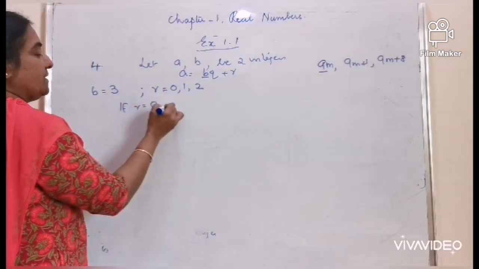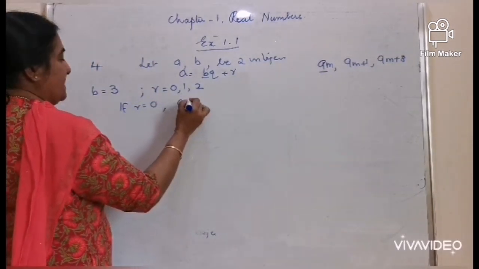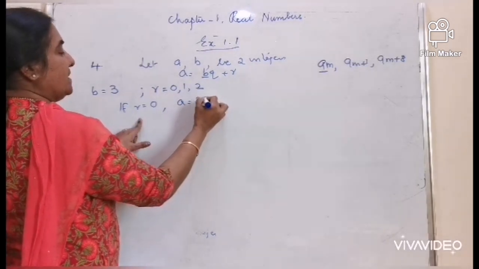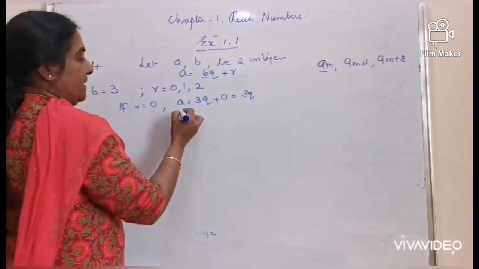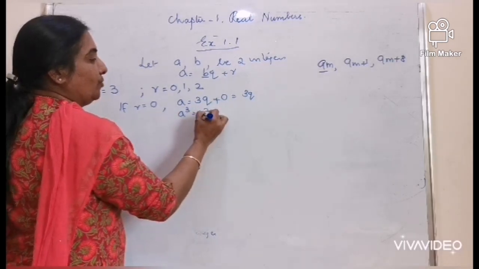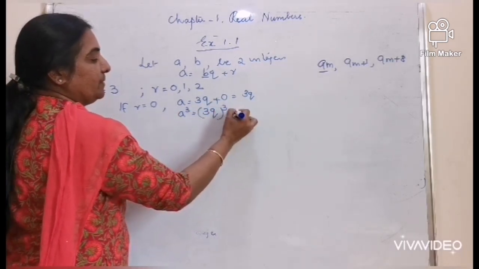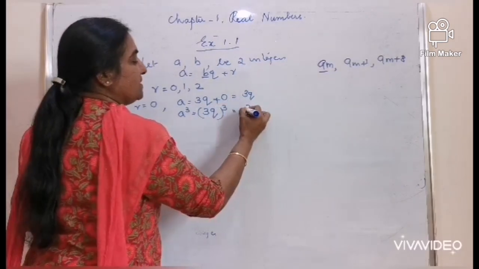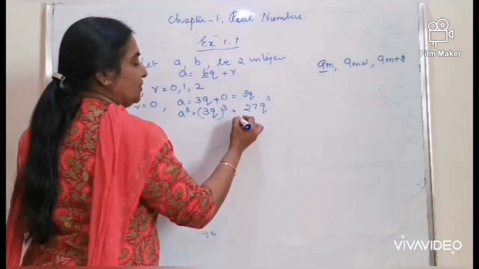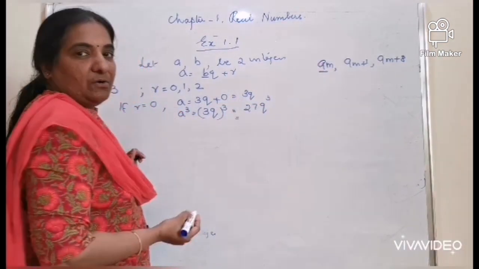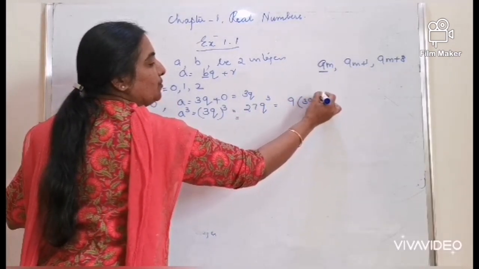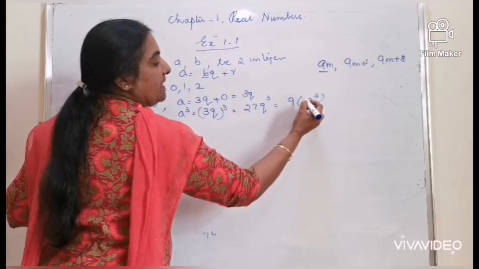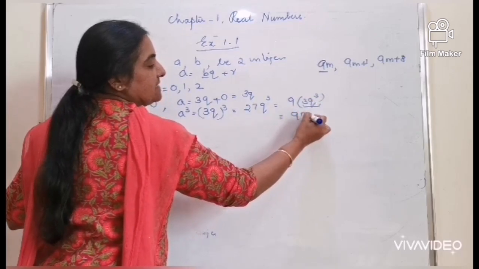If r takes the value 0, a is equal to 3q plus 0, which is equal to 3q. You are asked to prove a cubed as 3q the whole cubed, which can be written as 27q cubed, or since you are asked to take out the factor 9 into 3q cubed as explained earlier, express this as the value of m.